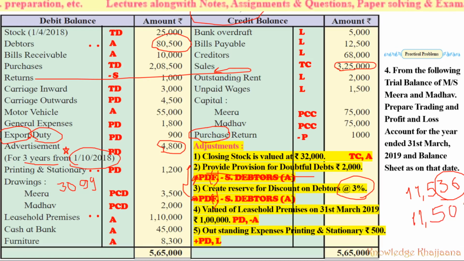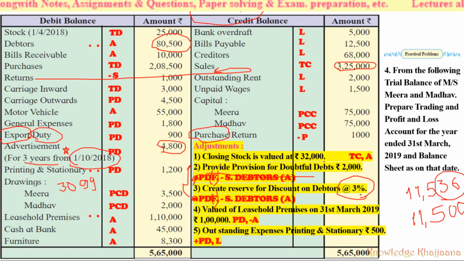Such kind of debtors whom we have sold on credit may turn up like this, those who will ask for additional discount. So this additional discount will amount to 3%. We are reserving such discount to debtors as 3% on the total debtors.